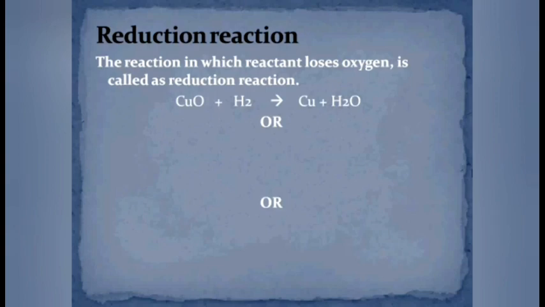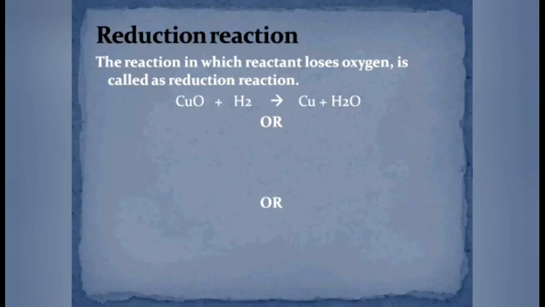In a reduction reaction, the reactant loses oxygen. So, the reactions in which the reactant loses oxygen are called reduction reactions. On screen, you may see that CuO is reacting with hydrogen to form Cu and H2O.